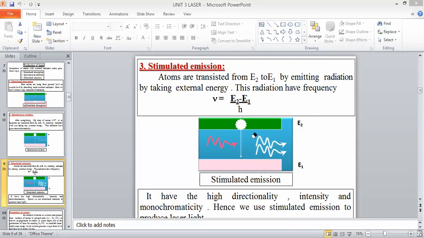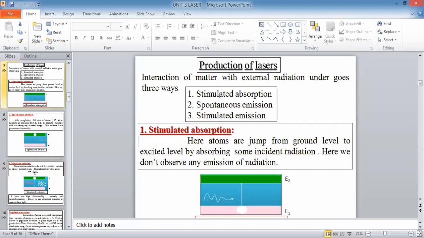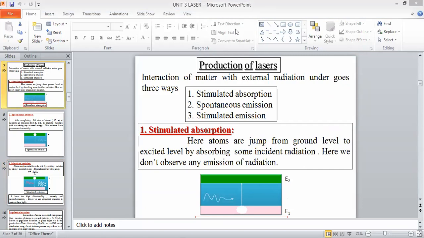All of you unmute your audios, please. So today, from the beginning of the class, what did we discuss, ma? We just discussed the production of laser. To produce the laser, what do we do, ma? We interact any substance or matter with external energy. This interaction takes place in three ways: stimulated absorption, spontaneous emission, stimulated emission.